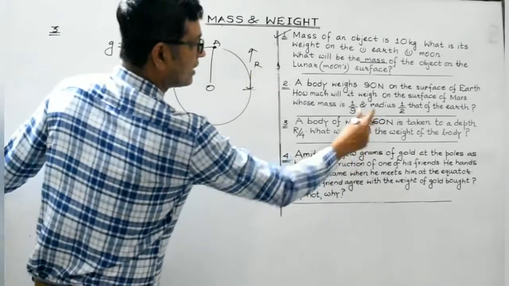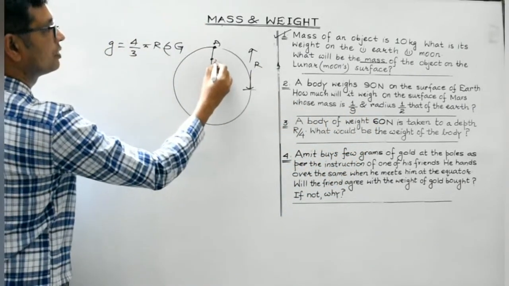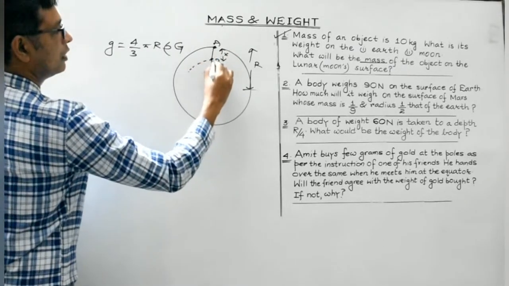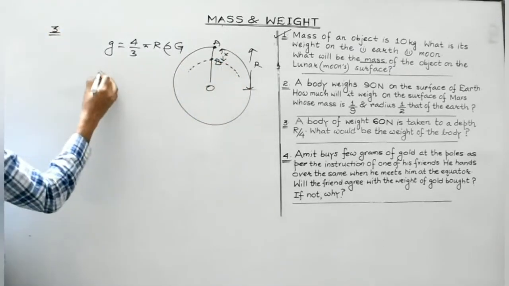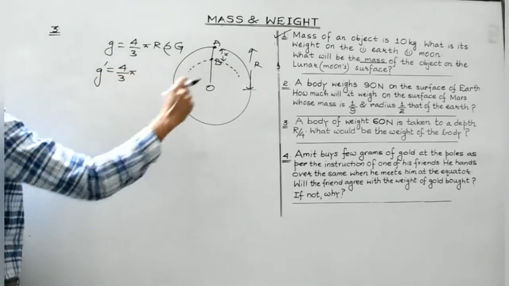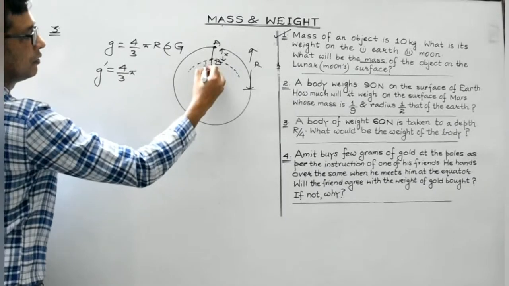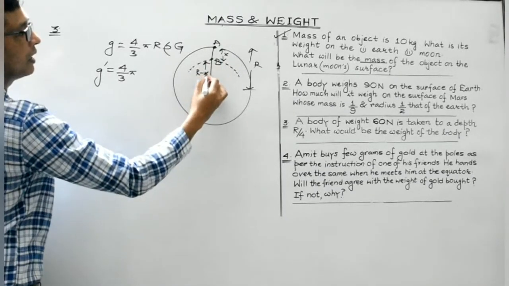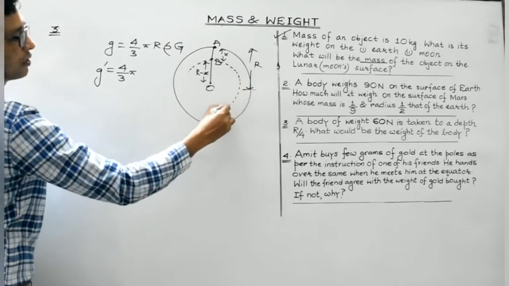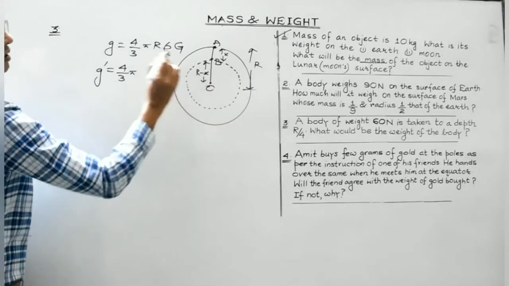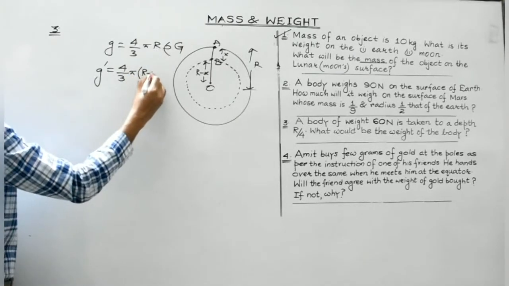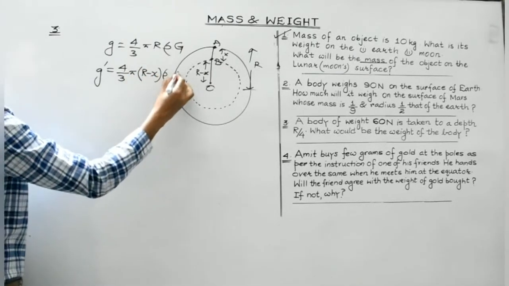Now, at a depth x, suppose this is point B, which is at a depth x. Now at point B, the value of acceleration due to gravity would be 4 by 3 pi, and now instead of r, we will write r minus x. The gravity at point B will be due to this portion, the dotted one, whose radius is r minus x. So instead of r, you will write r minus x.